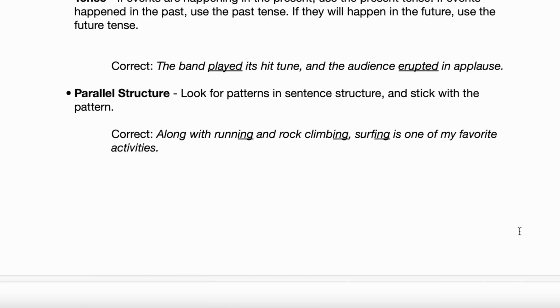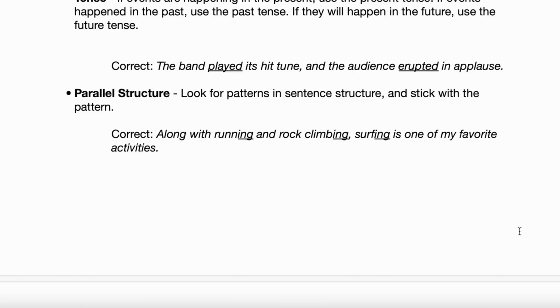Parallel structure. Look for patterns in sentence structure and stick with the pattern. I'm going to stop you real quick, Melody. Do you know what parallel means? Like, we're talking about two parallel lines. Do you know what that means? Yes, like in math, like geometry, parallel lines. Yeah, like two parallel lines, they've got the same slope, basically, and they could go on forever and never intersect because they're so closely aligned in their slope. Does that make some sense?